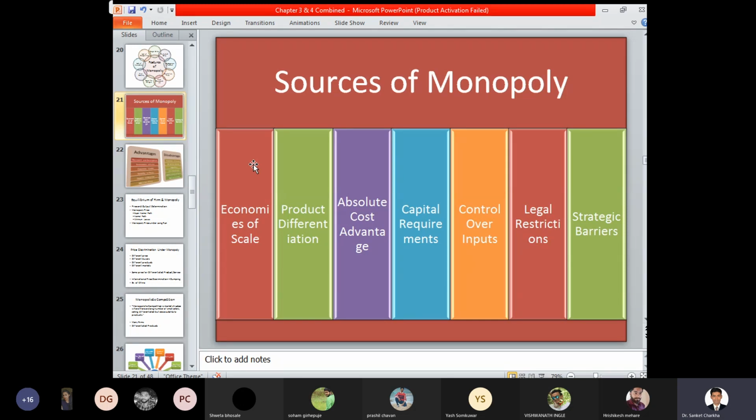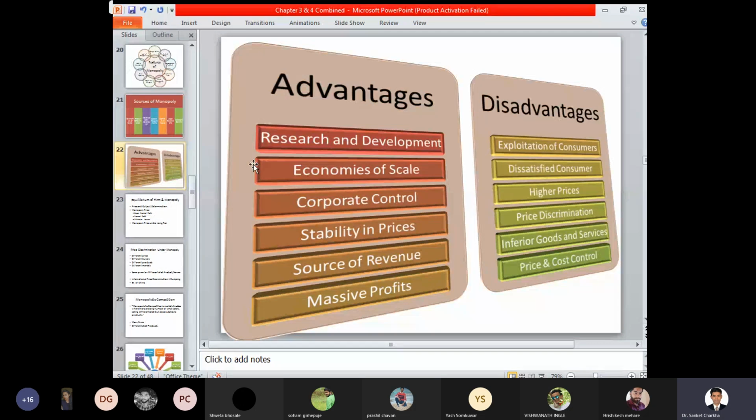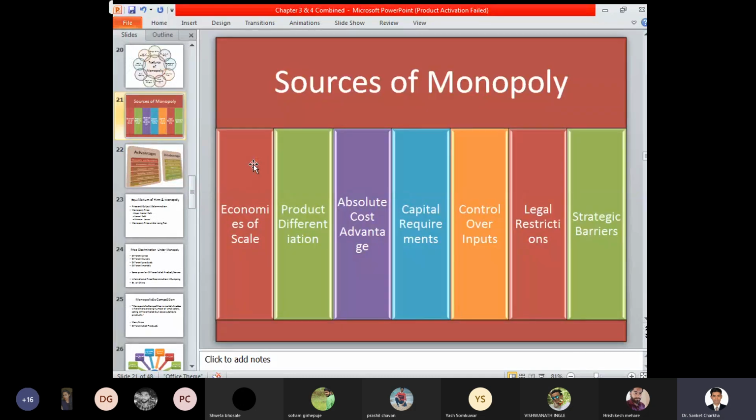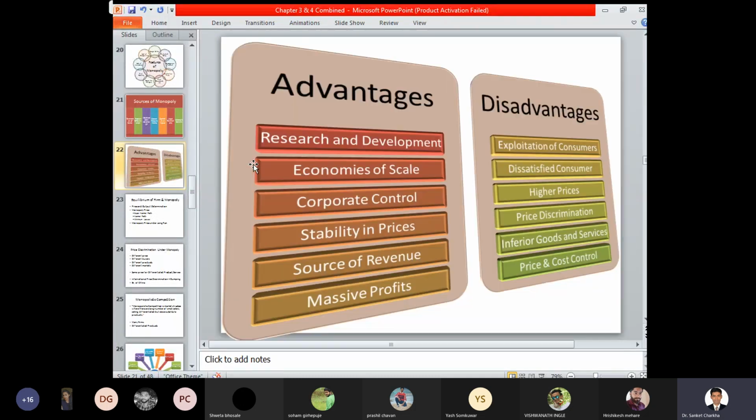Now let's move to the next point, that is, the advantages and disadvantages of monopoly. First thing, R&D. As we have seen in the last slide, with respect to product differentiation or capital requirement, the first major point you can identify here is the concept of research and development. If more research and development has to be undertaken, then the budget requirement is also a bit higher.